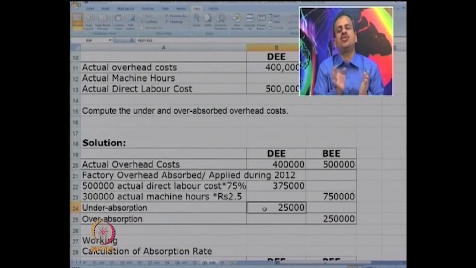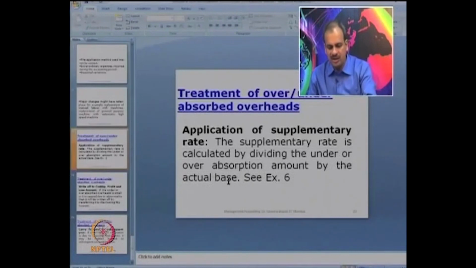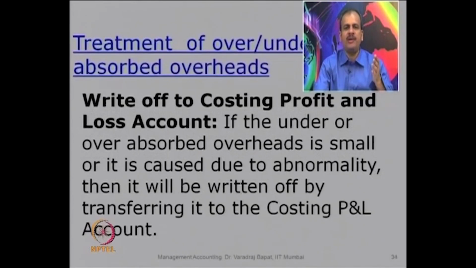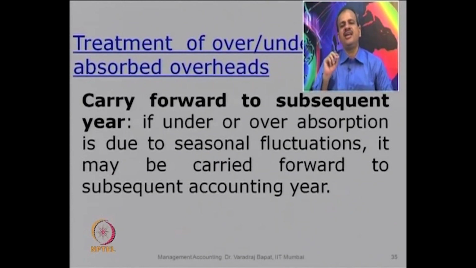Now, which method is suitable in which case? I will just show you a PPT so that the methods are more clear to you. So, we had talked of these 2 methods. First, application of supplementary rate. This rate is calculated by dividing the over or under absorption by the actual base. The second is writing off to costing P&L, and third is carry forward to subsequent periods.